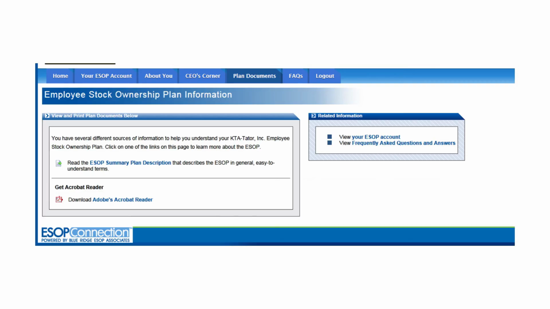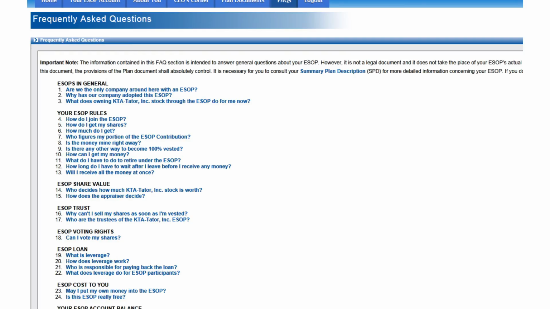KTA's plan documents are available on this tab 24/7. This is the summary plan document that provides some examples of how our ESOP works. This document is required to be available to all employees annually, but ESOP Connection allows it to be available around the clock. The Frequently Asked Questions tab is just that, frequently asked questions as prepared by our experts, Blue Ridge.